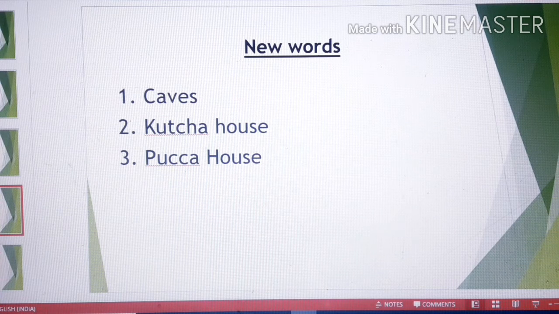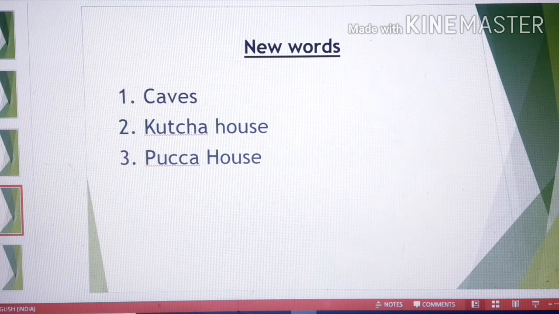They used mud, wood, and leaves, and mud is very soft, right? The house which is made of these materials, children, is not strong, right? So it is called kacha house. For example, hut. Then children, they learned how to make pakka houses, that is strong houses. They used bricks, cement, wood, iron rods, steel, and stones to make strong houses. This is what we have studied in today's class.